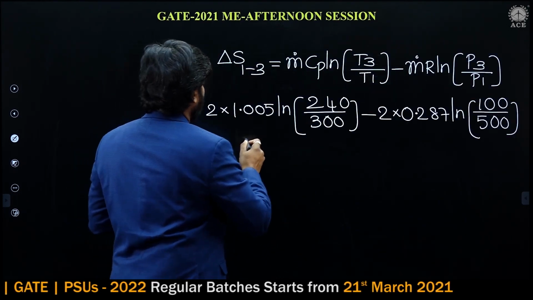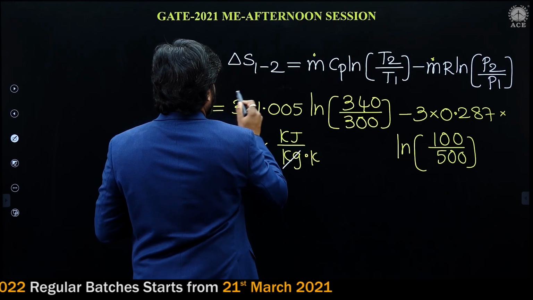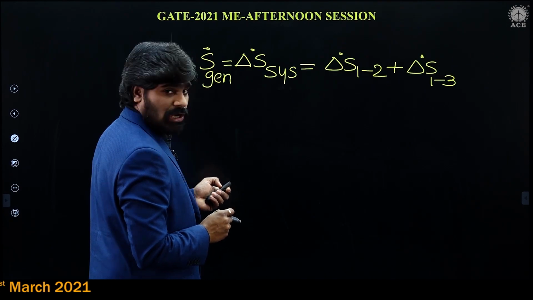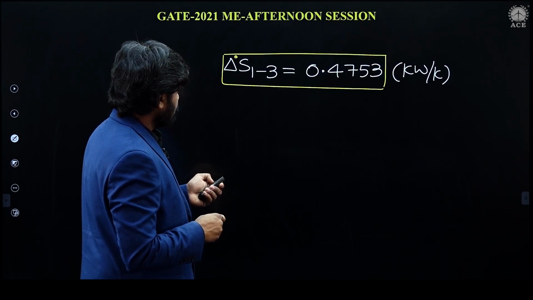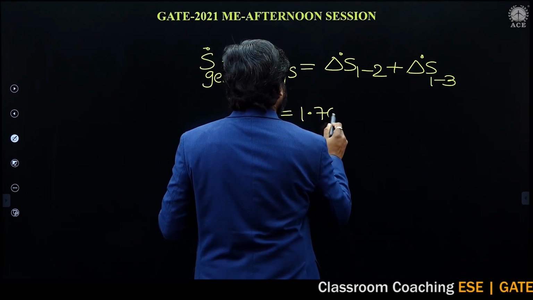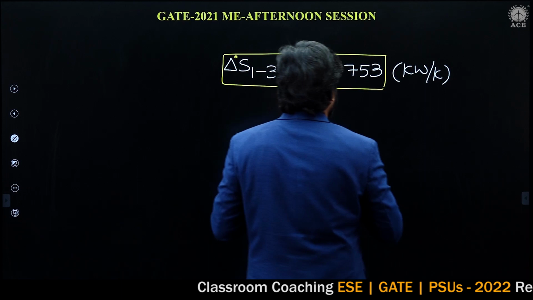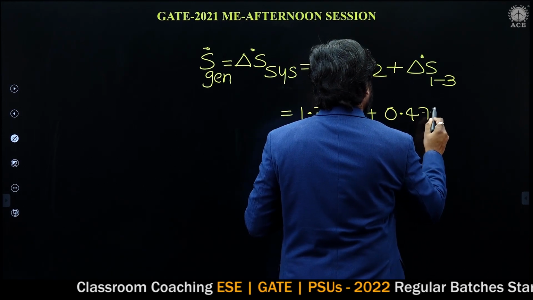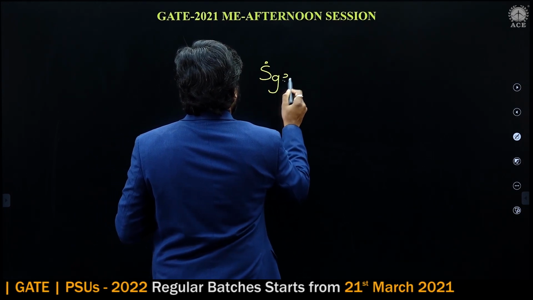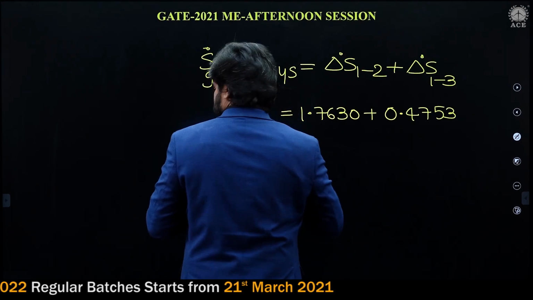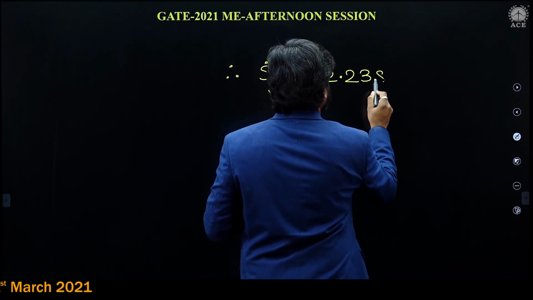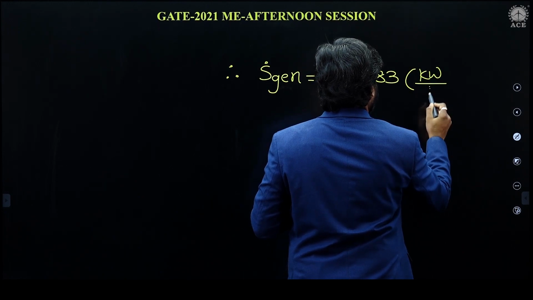So 1.7630 plus 0.4753. Therefore, the entropy generation, if you calculate, is 2.2383 kilowatt per Kelvin.